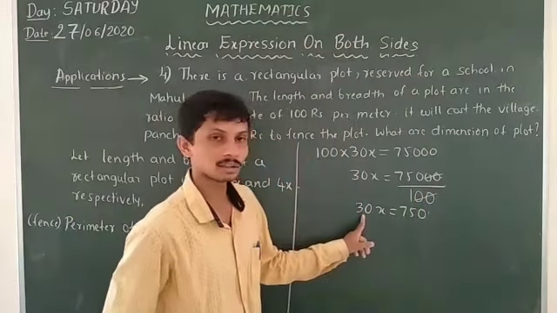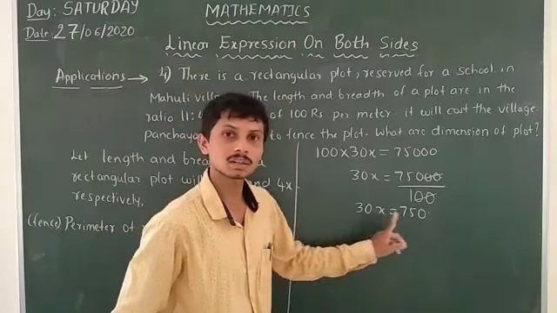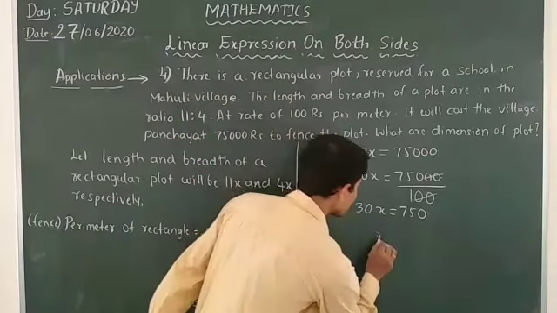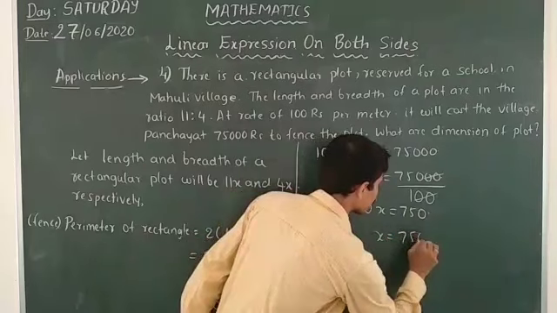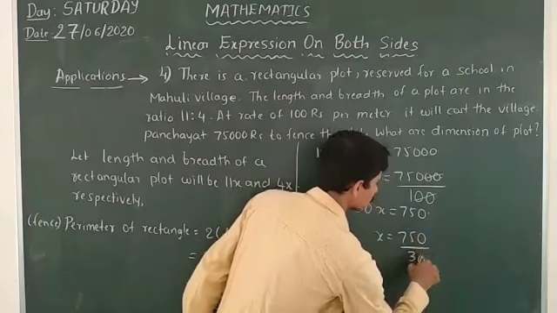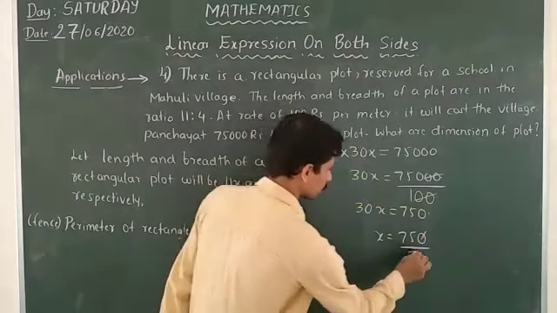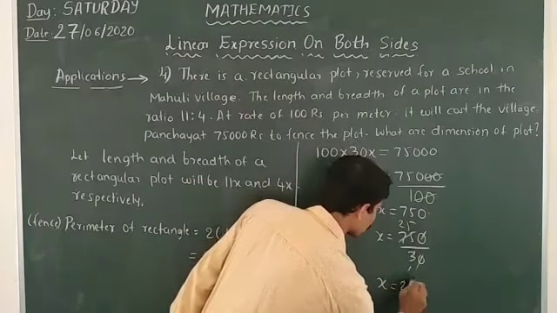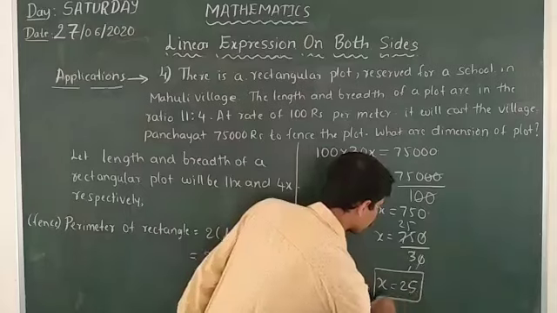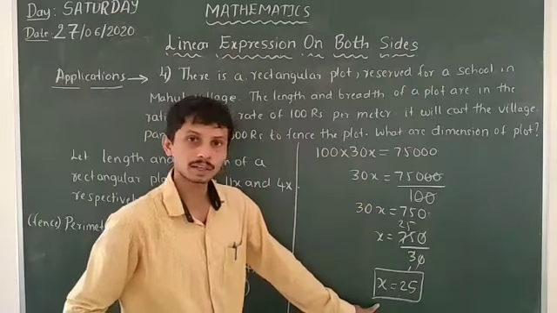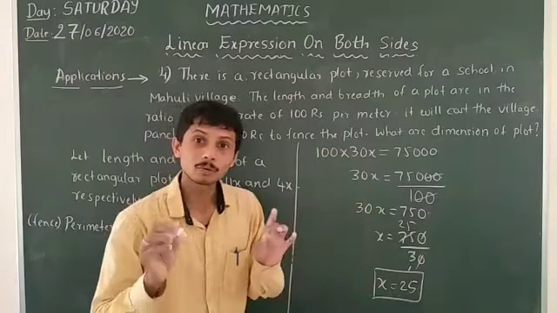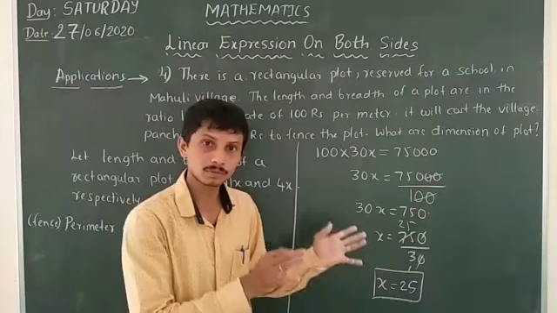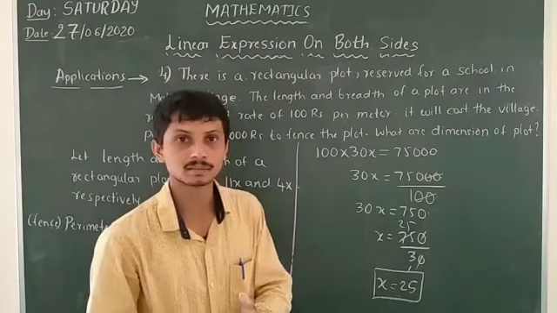Again I will transpose this 30 to the RHS, so x is equal to 750 by 30. It will cancel out: 3 into 1, 3 into 25. That means x is equal to 25. We got x is equal to 25. 25 is the common term for length and breadth here.